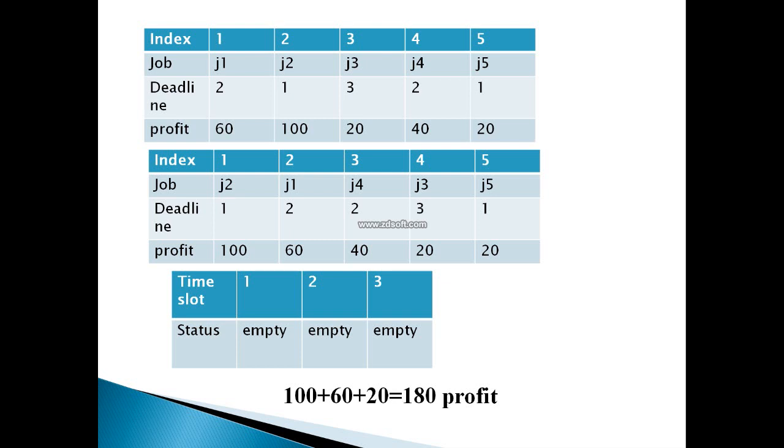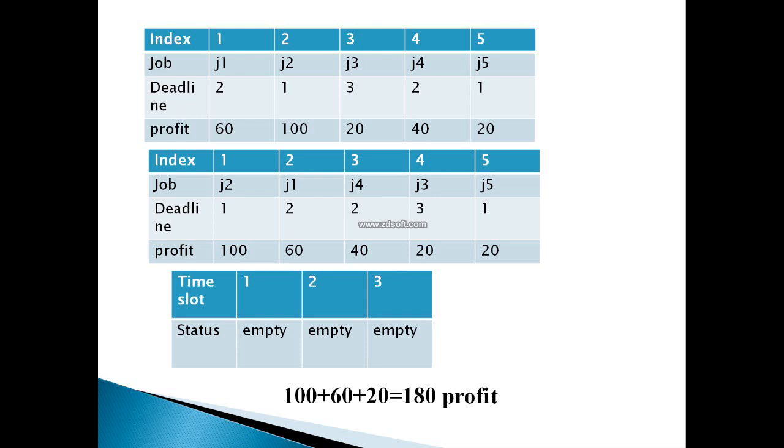So I will take J2 in my job schedule. I will put J2 in time slot number 1 and execute it. Now, as we know, we start from the last moment, but since I have already reserved time slot 1 for J2, I cannot execute J2 at time slot 3.